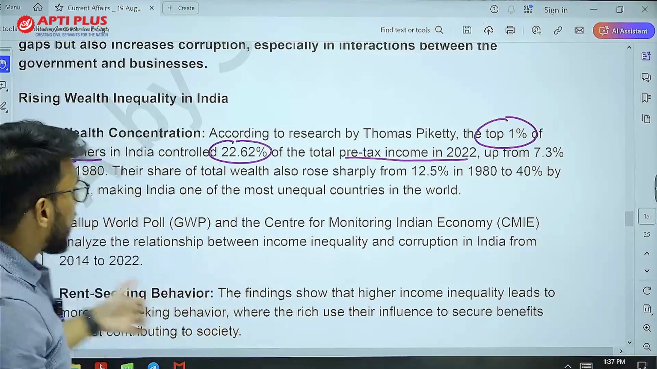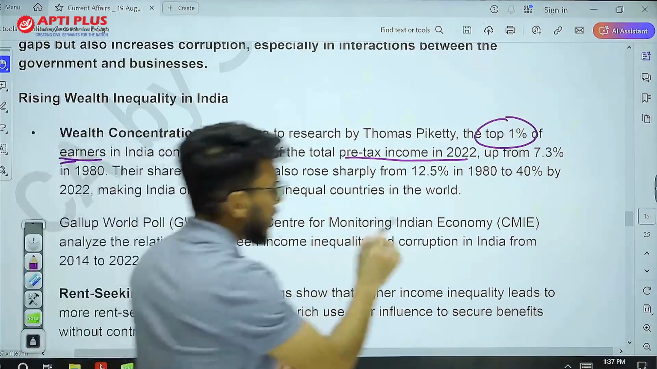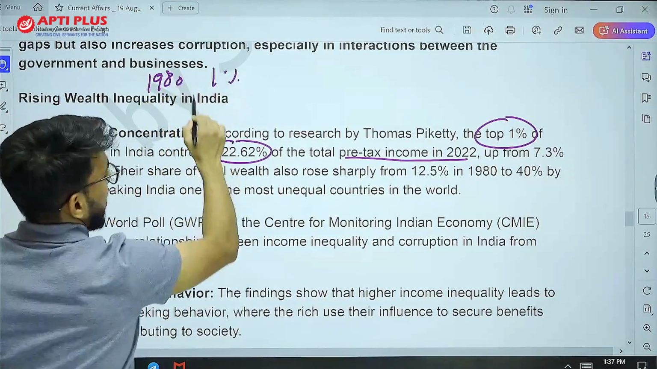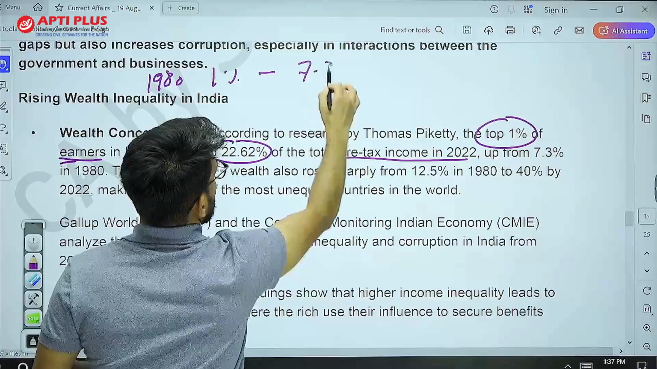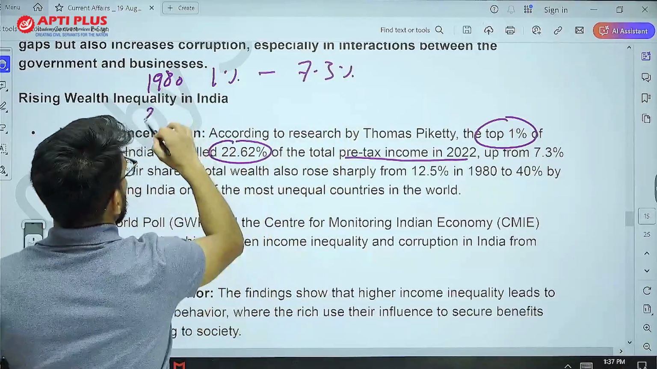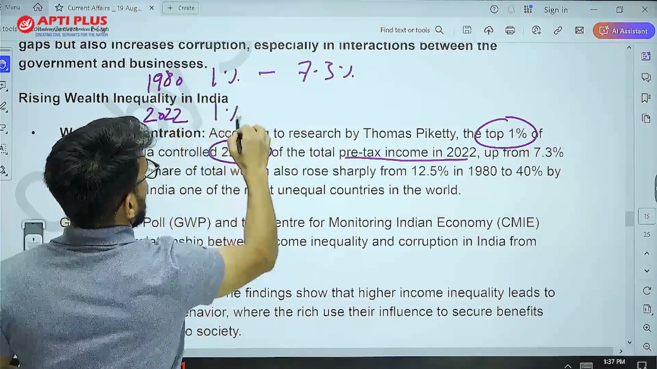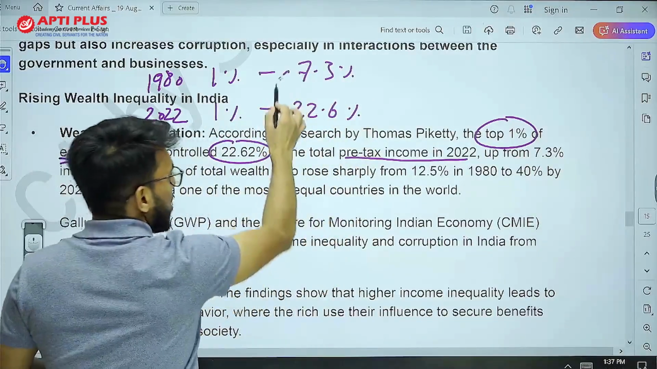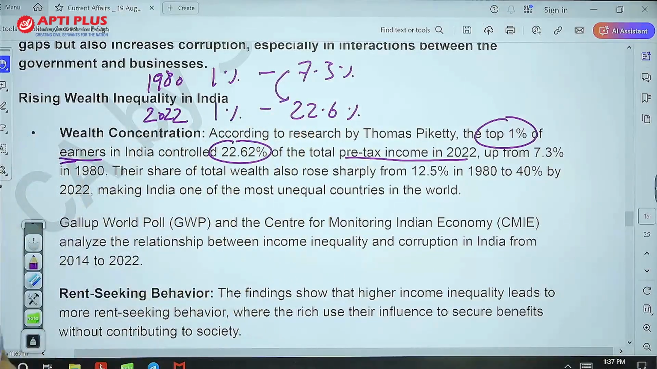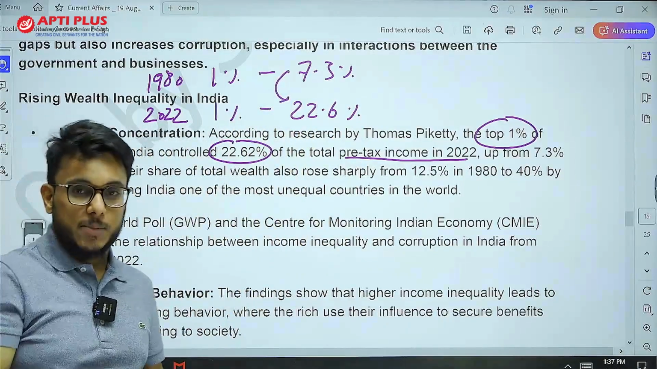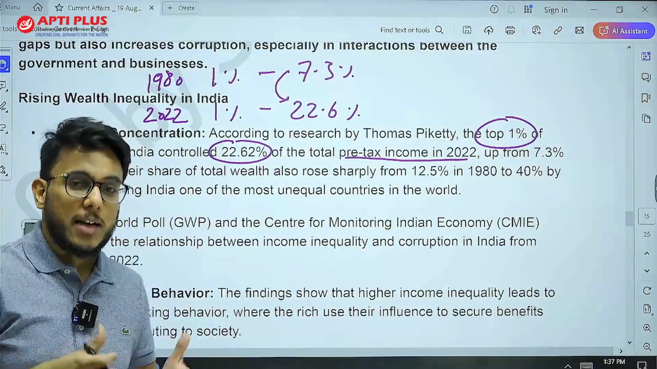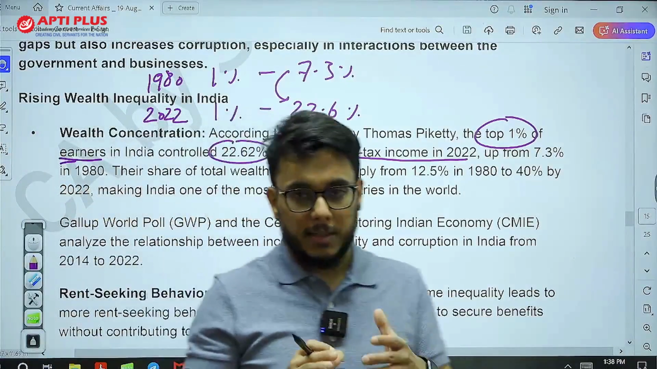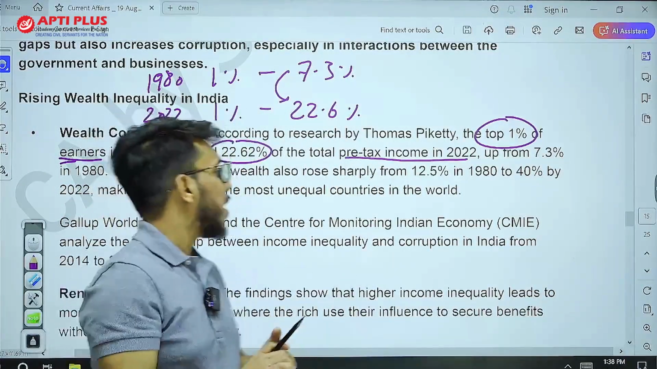Then after that, in 1980, the top 1% people had 7.3% of pre-tax income. In 2022, the top 1% people have 22.6% of pre-tax income. Can you see the drastic jump that has happened from 7.3% to 22.6%? So inequality has widened. Wealth concentration has happened in the hands of a few people only.